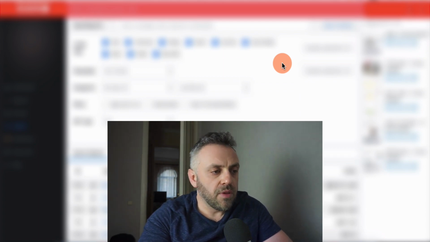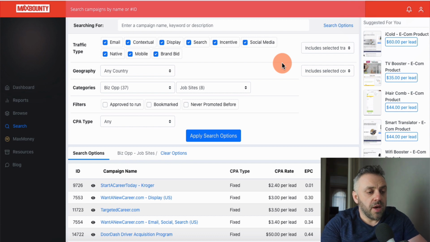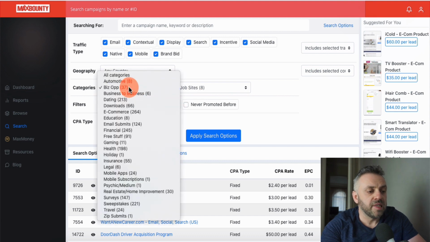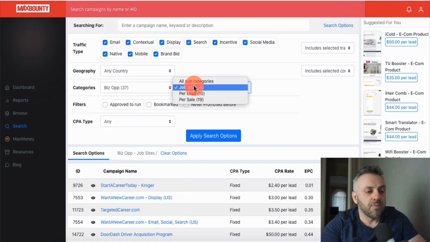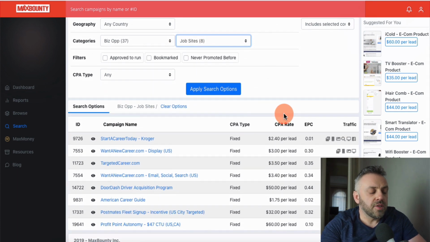Alright, so here I am in my MaxBounty campaign screen, and I'm basically looking at a certain category of offers, right? If you go into BizOp, you have a bunch of subcategories, and one is job sites. Okay, and these offers, they're not meant for consumers, they're meant for job seekers. Okay, this is a very, very special category.